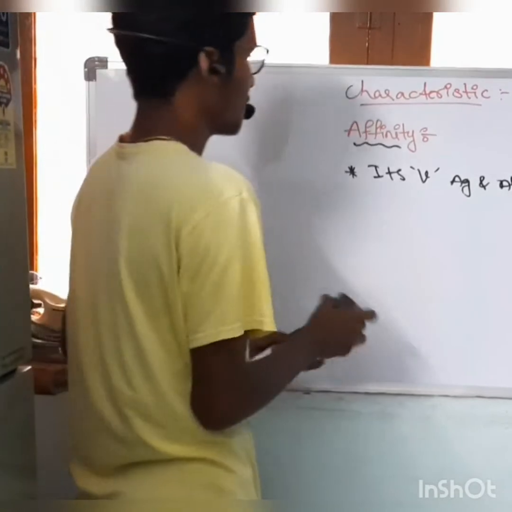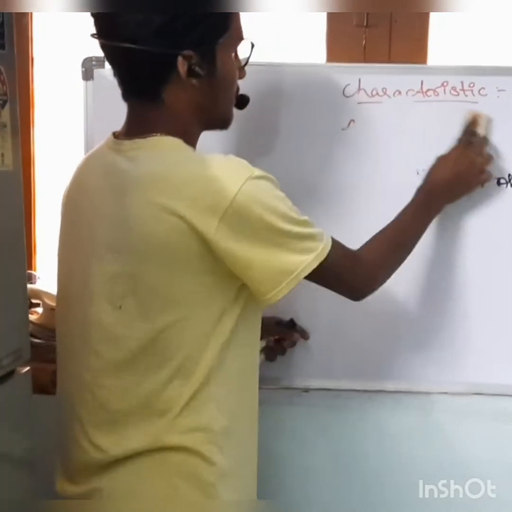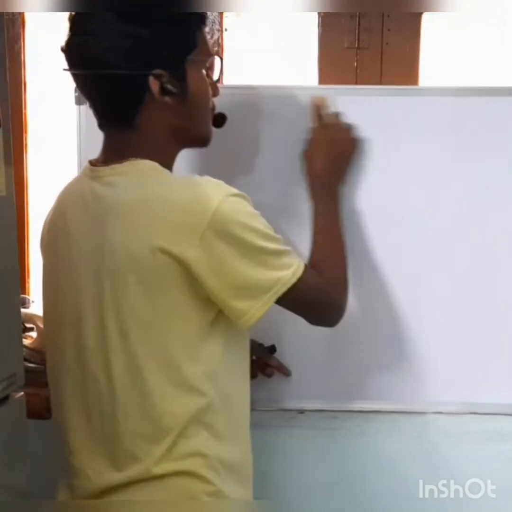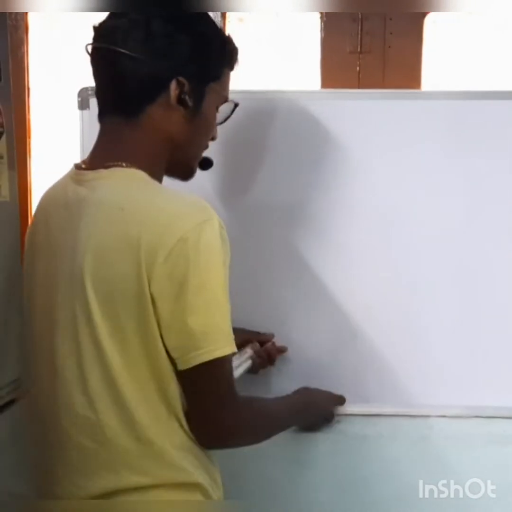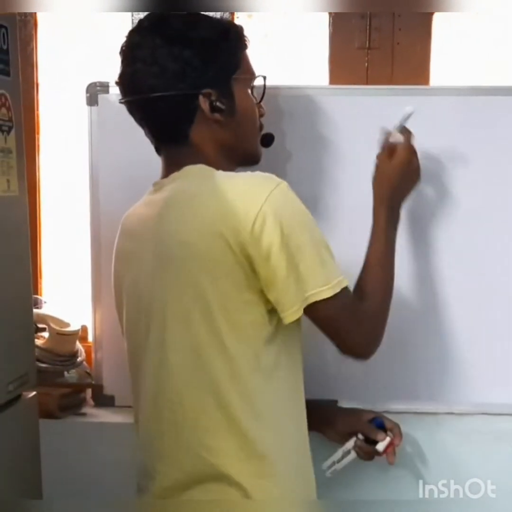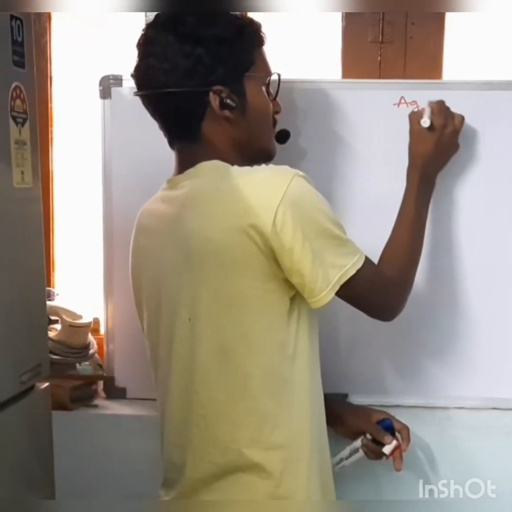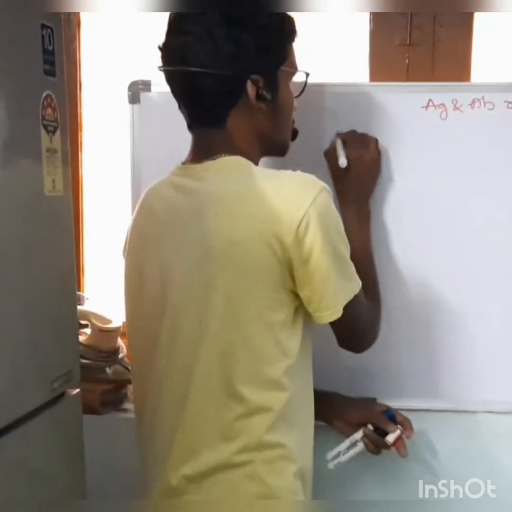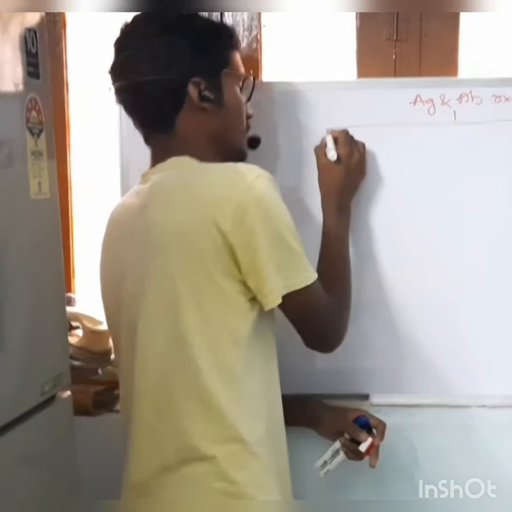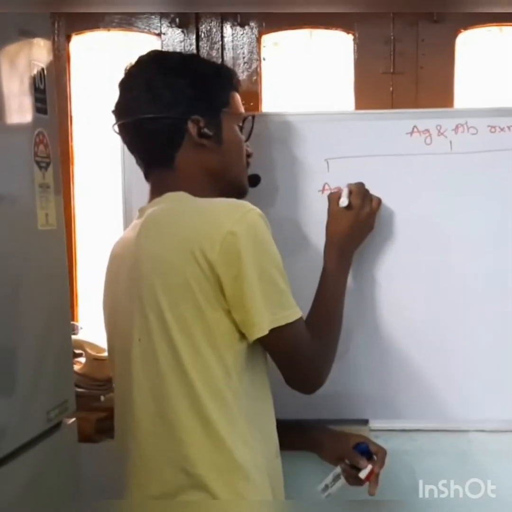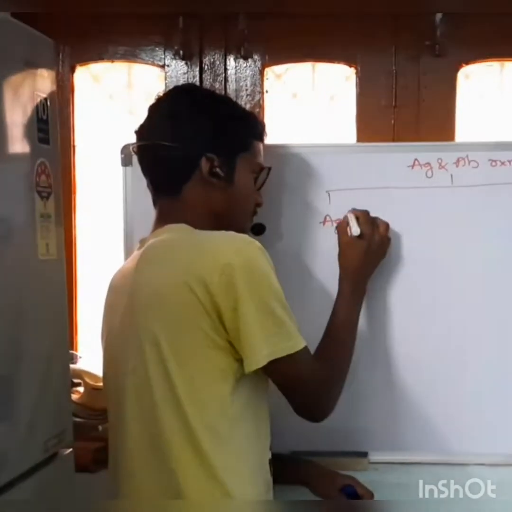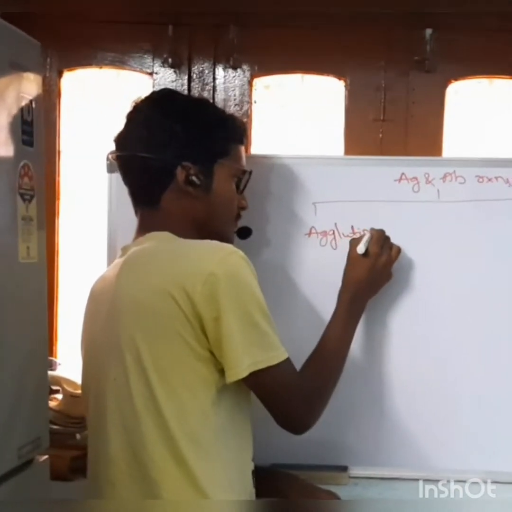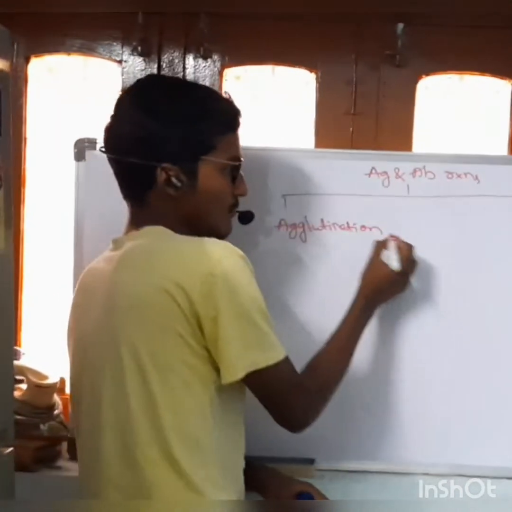Next, there are two types of antigen antibody reactions. Mainly agglutination and precipitation.